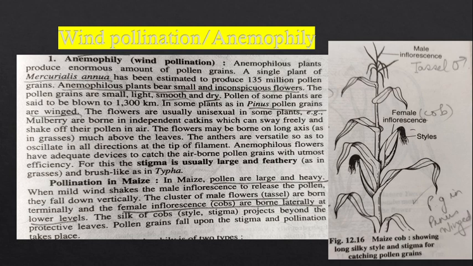And the stigma in these kinds of flowers is very large and feathery. So because it is large and feathery, it will catch the pollen grains which are present in the wind. So these are some arrangements in the flower which lead to anemophily or wind pollination. There is an example of maize over here.